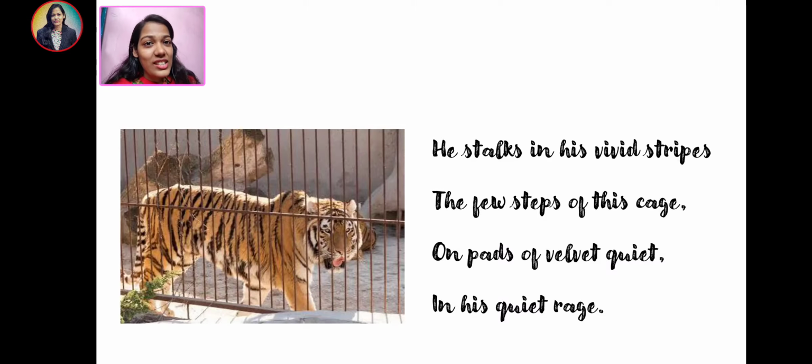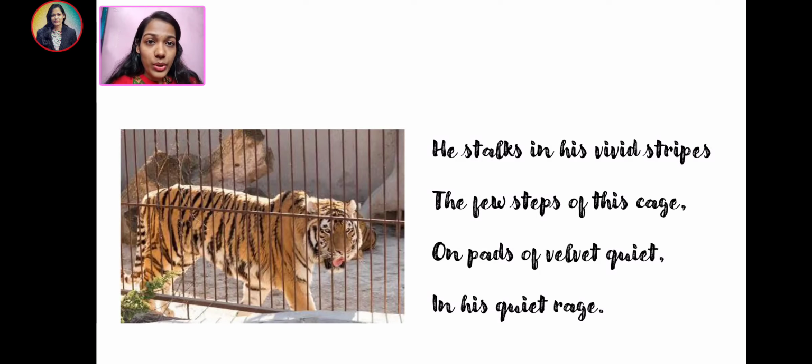Now if he's in the jungle, do you think he's going to be so slow and walk or do things quietly? Definitely not. He would be a ferocious animal there. But here, since he is locked inside the cage with limited space, he is in this way right now, in his quiet rage. Now if an animal is in rage, they are never going to be quiet.